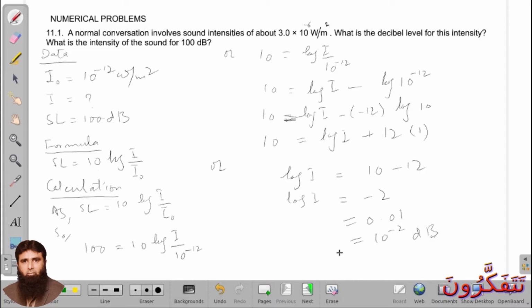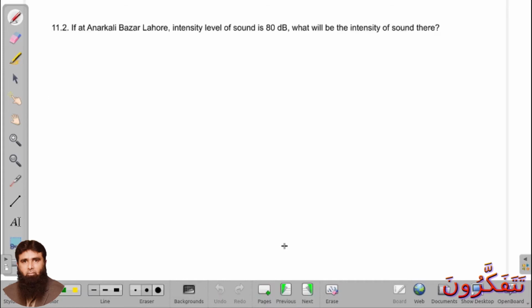And 11.2, if at Anarkali Bazaar Lahore the intensity level of sound is 80, what will be the intensity of this sound here? This is the same as the second part of the previous question. So we can write here data for it. Data, we have to find the value of I, and I naught is equal to 10 raised power minus 12 watt per meter square.